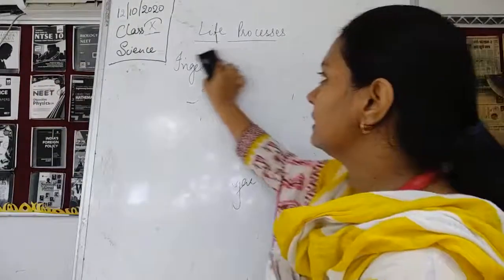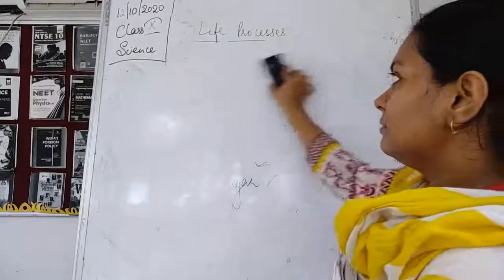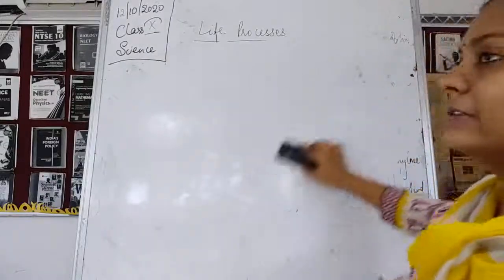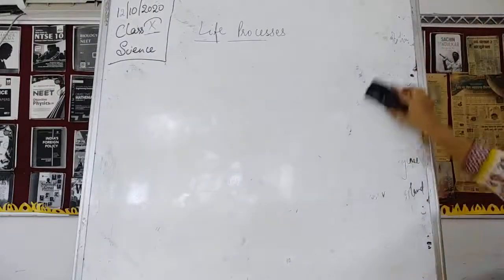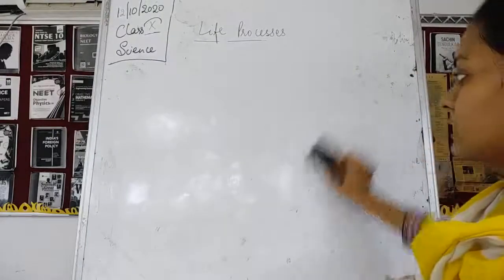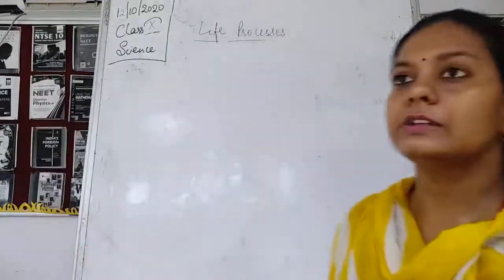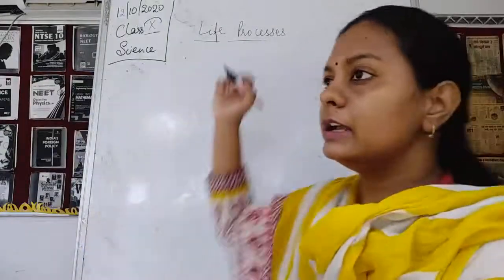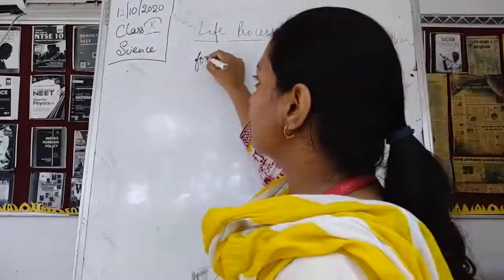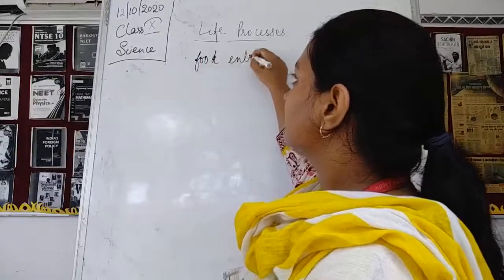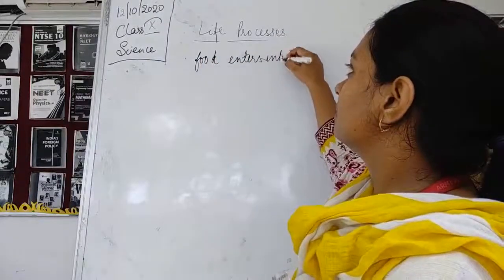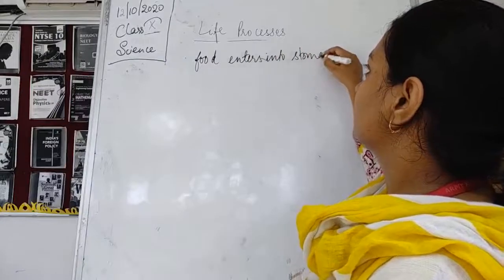So next is the digestion which takes place in the stomach. So what kind of digestion is taking place in the stomach? Here the digestion starts from the mouth, and now the food enters into the stomach.